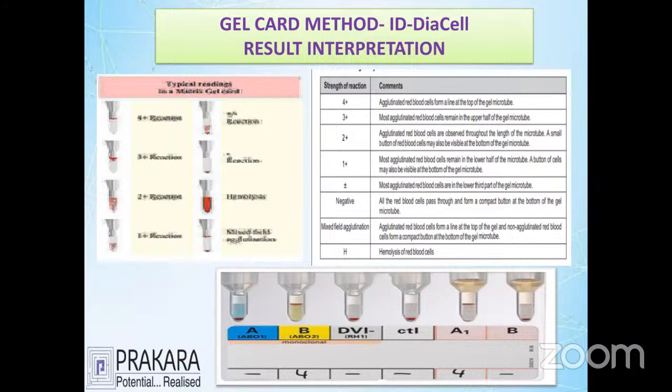Okay, let's see an example here. A, B, A1 is a positive control, A1B. The person's group B is getting 4 plus and A1 gets 4 plus. All the remaining ones are negative. So that actually the person belongs to B negative. This is an example of a gel card report. How you are supposed to interpret it.